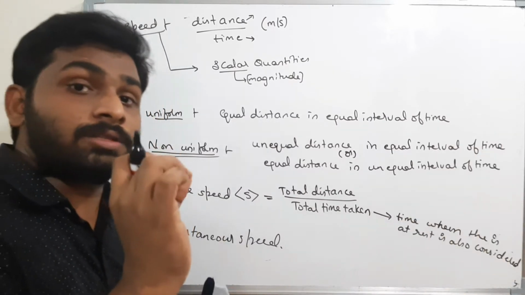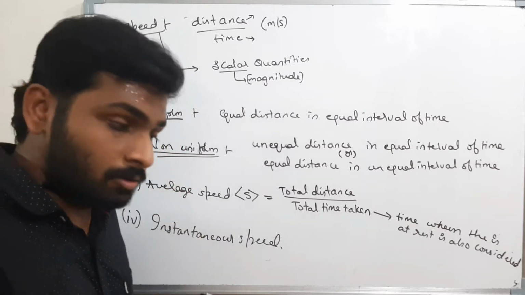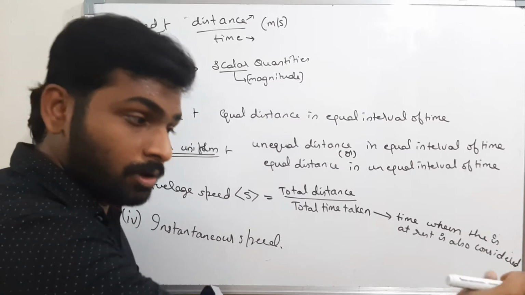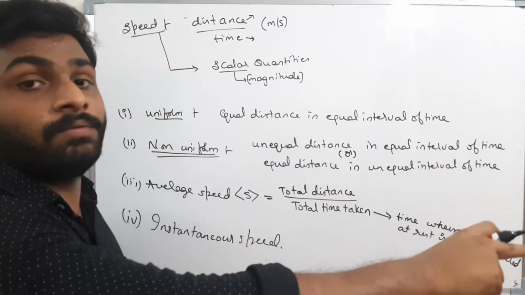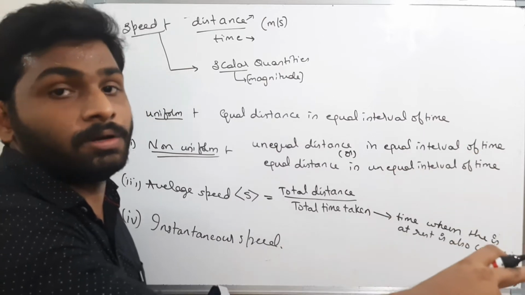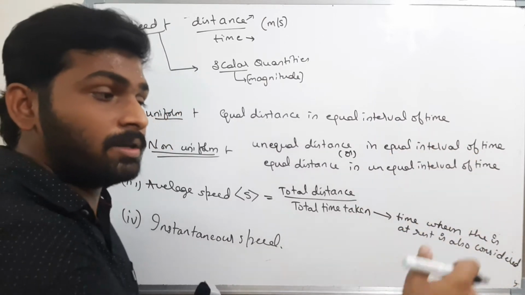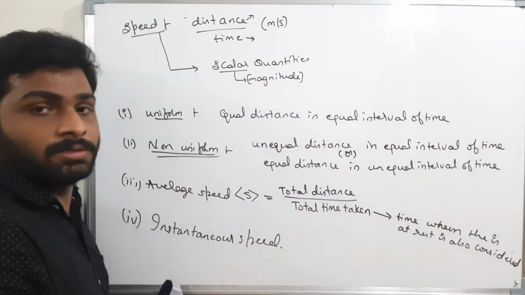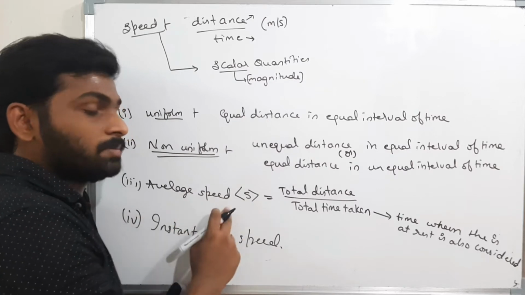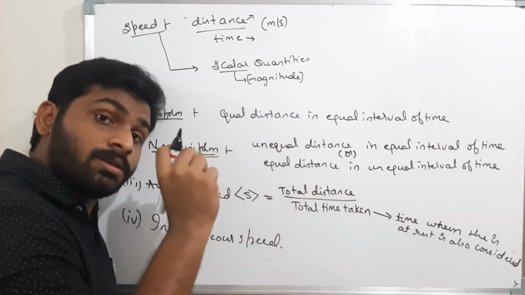Therefore the total distance is 6 kilometers. But what is the total time? 10 minutes to go, 10 minutes to come, and I was in the office for 8 hours. Even the time when I was at rest is counted. Therefore the total time is 8 hours 20 minutes. That is used for average speed. Please remember this: the time when the body is at rest is also considered.